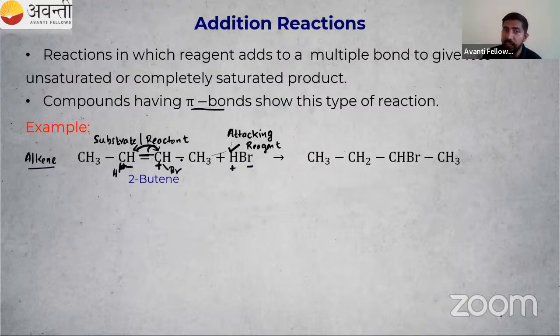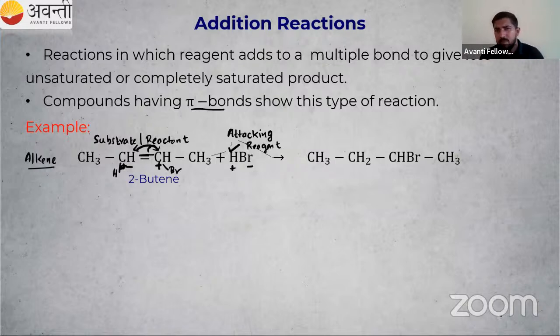Who is the attacking reagent? That is our HBr. In the presence of HBr, there is a shift in the pi electron, then this H plus and Br minus come. We will study the mechanism and everything later. So what is the product formed? Here we have CHBr, then CH3. What if the movement of the pi electron is in the other direction? Yes, that is also possible.